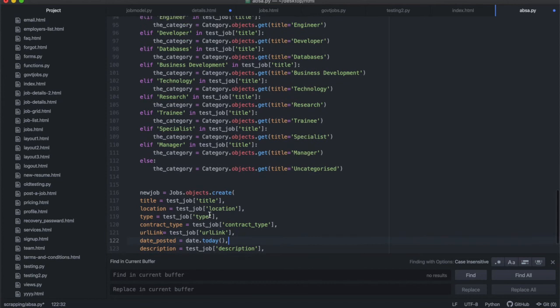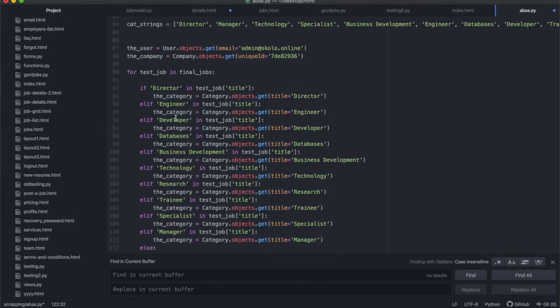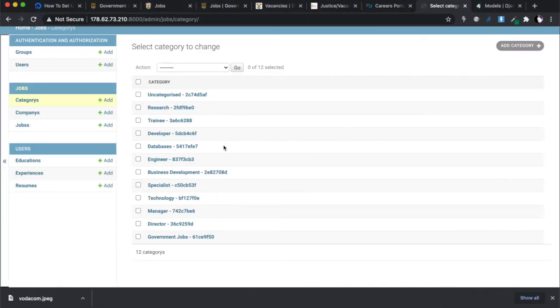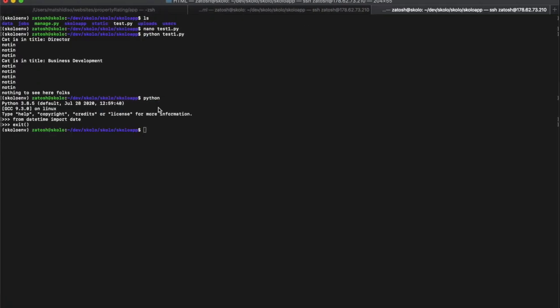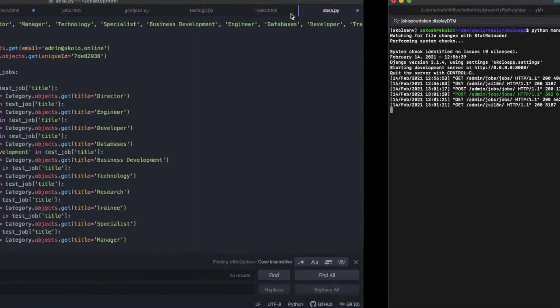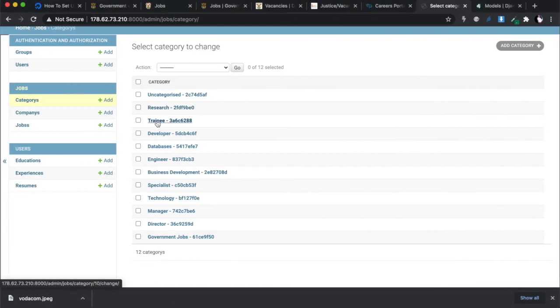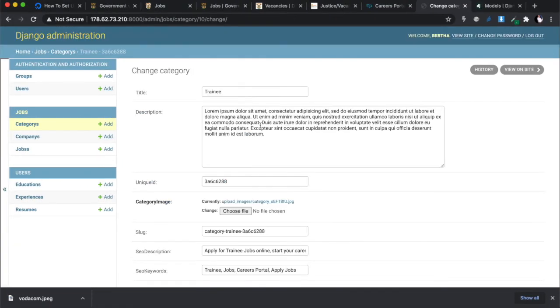All right. So I created new category classes over here. If you go to my database, you'll see under the category table, I just added new categories. This government jobs was the first category, so I added these ones. Let me see if my thing is running. Yeah, it's running. Let's just pick one, like trainee. It was very simple to just add a new category.